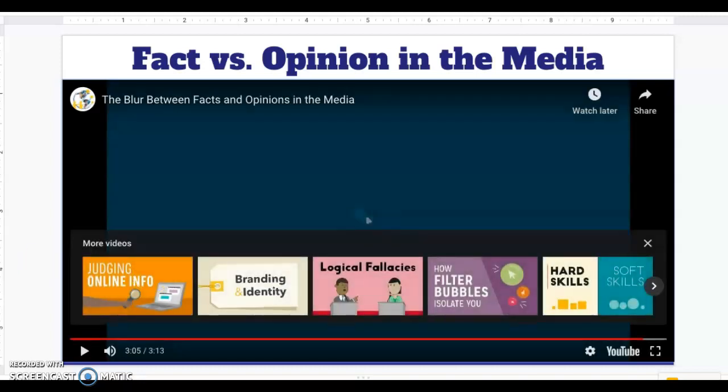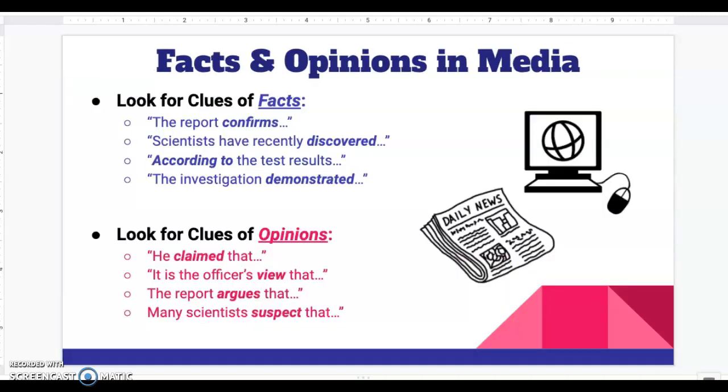Right, so with the blurring line between fact and opinion, and it not being so clear which one is which, here are some statements or sentence starters that you can look out for in the media for fact and opinion.